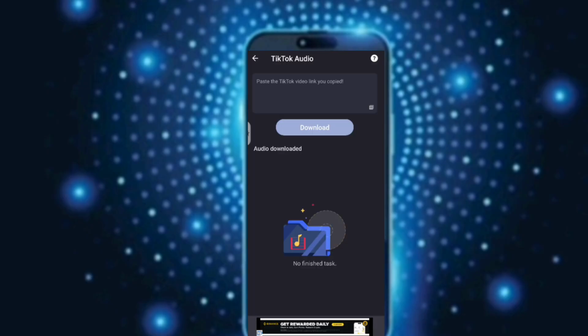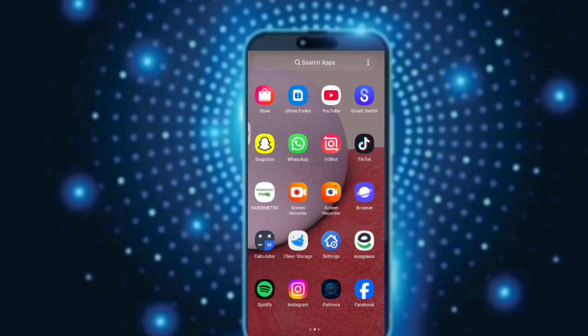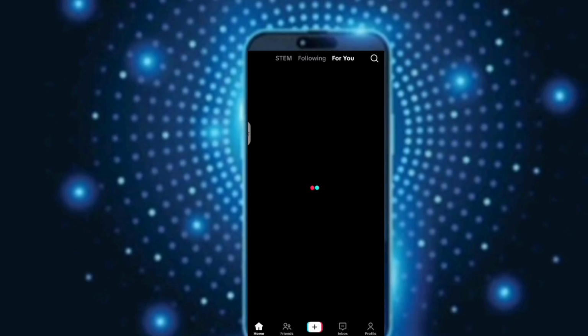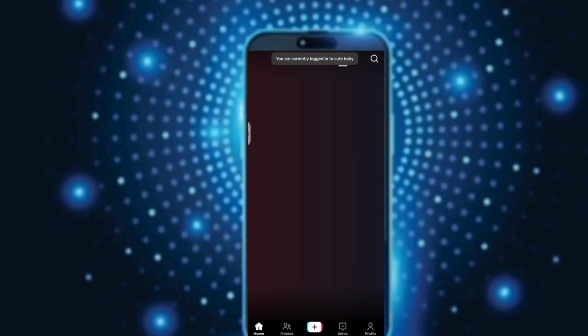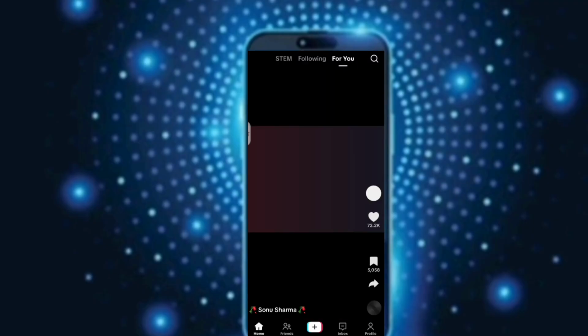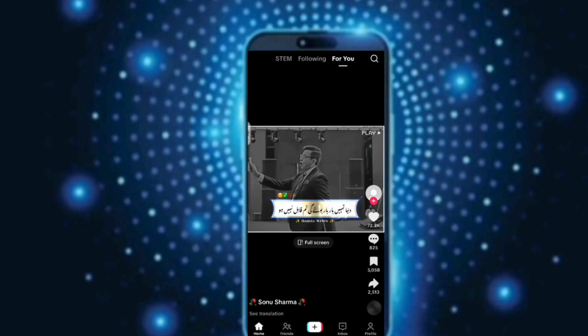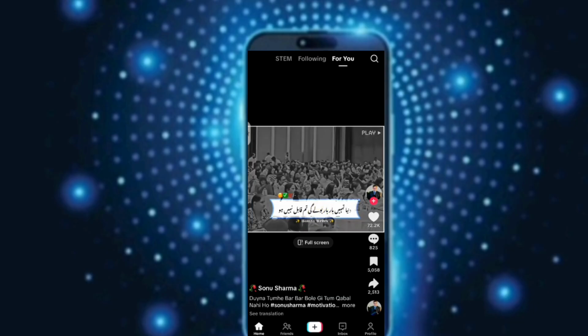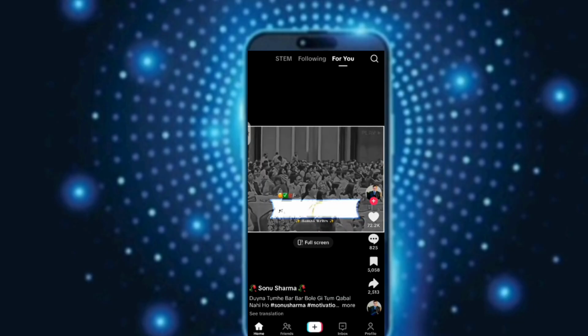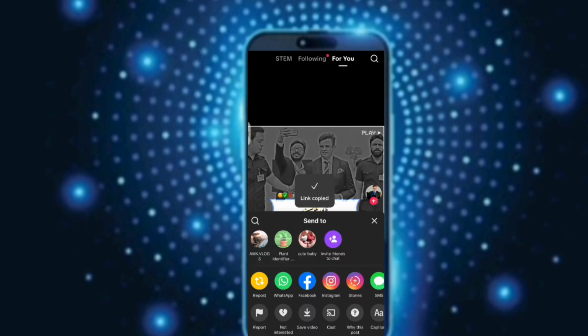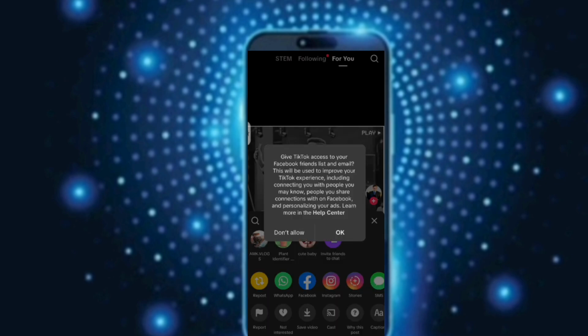Then close the app and open your TikTok app. Now open your video and copy its link. Under every TikTok video there are some options where you will find the copy link option. Click on it and the link will be copied.